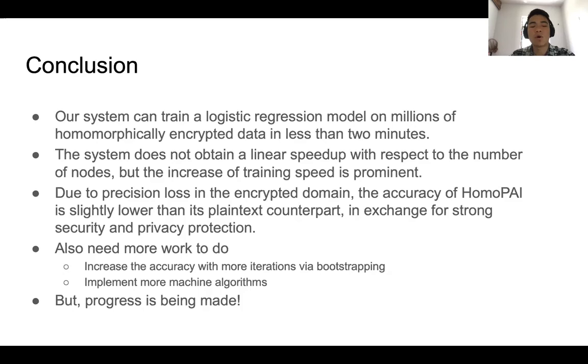And we need more work to do. For example, we need to increase the accuracy with more interaction with bootstrapping. And we need to implement more machine learning algorithms, even deep learning algorithms. But the progress is being made.